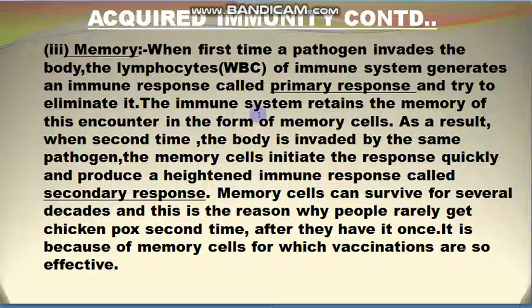Then the immune system retains the memory of this encounter in the form of memory cells. As a result, when the body is invaded by the same pathogen a second time, the memory cells initiate the response quickly and produce a heightened immune response known as the secondary response.